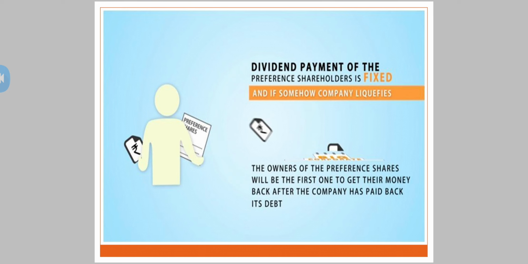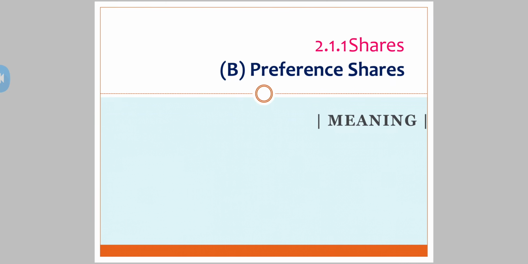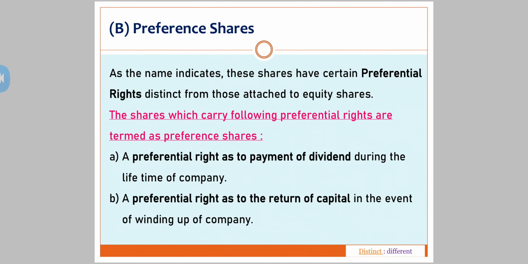Now coming to the actual meaning of preference shares. See, as the name indicates, these shares have certain preferential rights, priority rights, distinct from those attached to equity shares. The shares which carry the following preferential rights are termed as preference shares. We have already seen a preferential right as to payment of dividend. Now, preferential right over whom? Preferential right over equity shareholders.